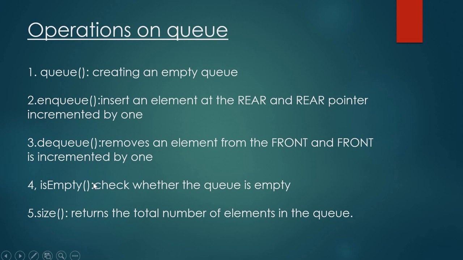Then the fourth operation is isEmpty. It checks whether the queue is empty or not. If isEmpty returns true, the queue is empty. If isEmpty returns false, the queue is not empty. Then the fifth operation, size, returns the total number of elements in the queue.